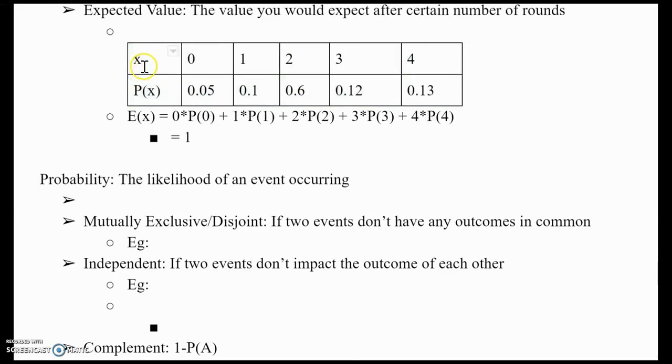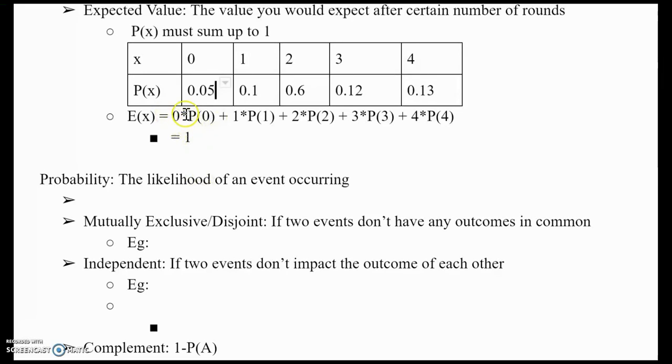As you can see, this refers to X, which is some number of trials, so the occurrence of something up to 4, and this is P of X, which is just the probability of X. So these probabilities, P of X, must sum up to 1, right? You can't have a negative probability in any of these. If let's say this was a negative 0.05, this would be invalid, or if this was negative 0.2, it would be invalid because the probabilities no longer sum up to 1.